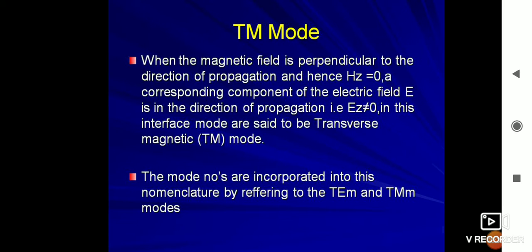What is the TM mode? This is called the transverse magnetic mode. In this mode, the magnetic field is transverse to the direction of propagation and the electric field is present in the direction of propagation. So Hz is 0 and Ez is present in the direction of propagation. The mode numbers are incorporated into the nomenclature by reflecting the TE and TM modes, where m is an integer.